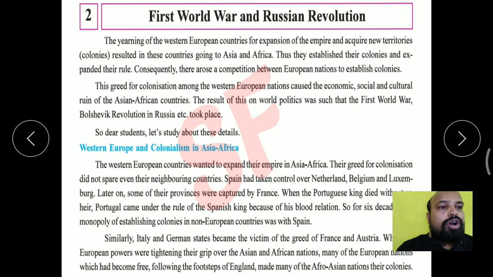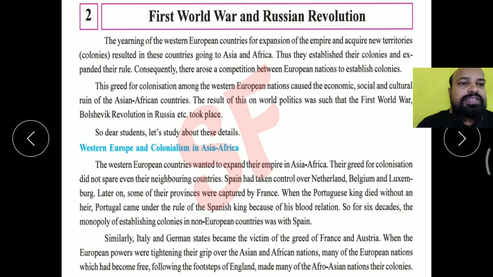When the Portuguese king died without an heir, that is, without a son, Portugal came under the rule of the Spanish king because of his blood relation. So now Portugal and Spain both had a family relation, a blood relation. That is why Portugal came under the rule of the Spanish king.